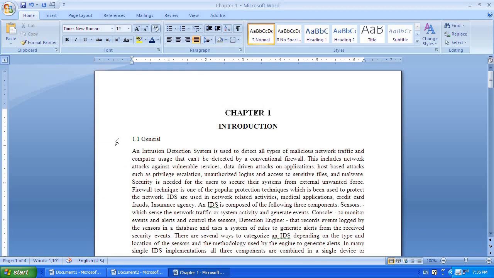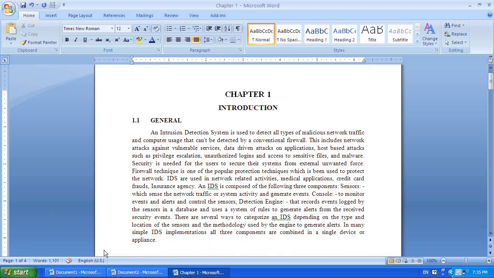For 1.1, click this and make it bold. This 1.1 contains two numbers, so change it to uppercase, and in G you press one tab. After this the paragraph starts here, the introduction to the intrusion detection system. Now press one more tab here. You can see where the G starts, there the introduction and intrusion detection system starts.